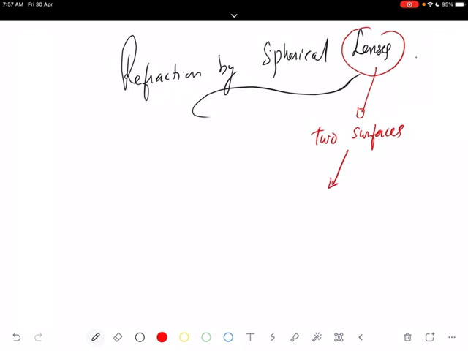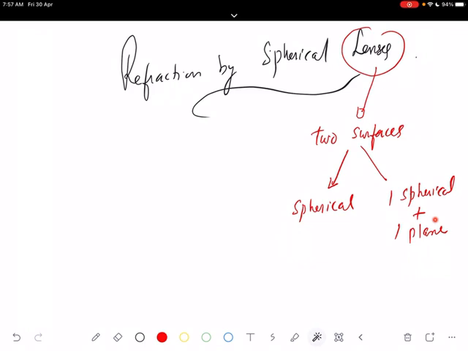And these two surfaces can be spherical. So both surfaces can be spherical, or it can be one spherical surface and the second one can be a plane surface. In all these cases, we call it a lens. So, the definition of a lens is this: transparent material bound by two surfaces, of which one or both surfaces are spherical, forms a lens. So two surfaces can be spherical, or one surface can be spherical and the other can be plane.